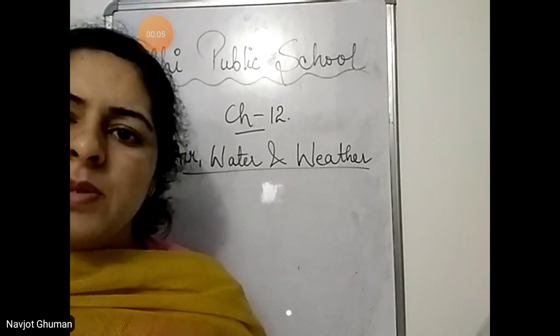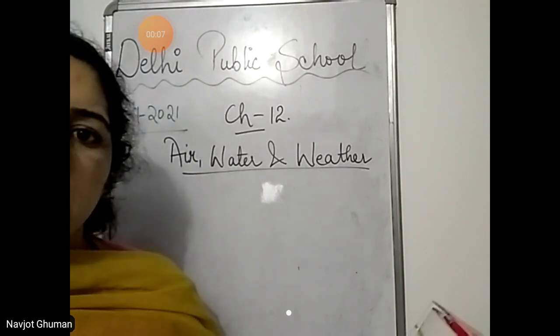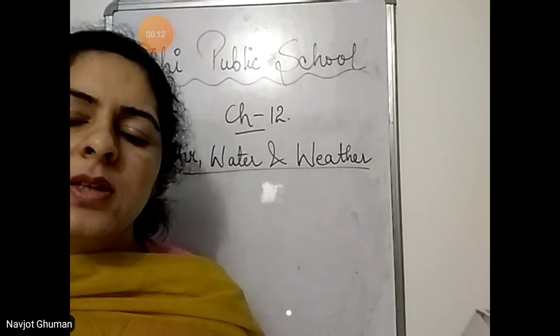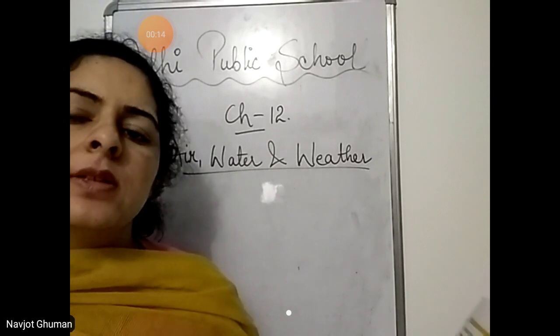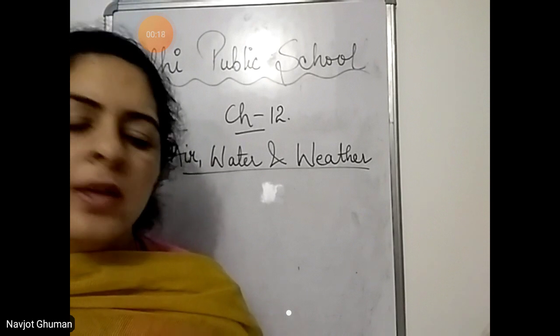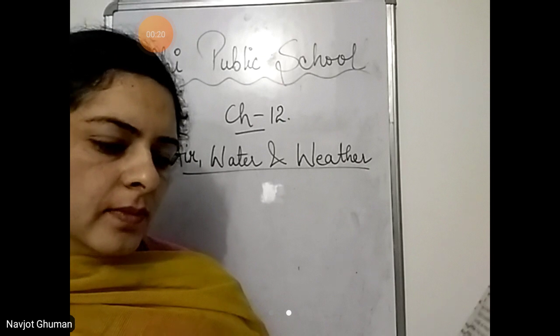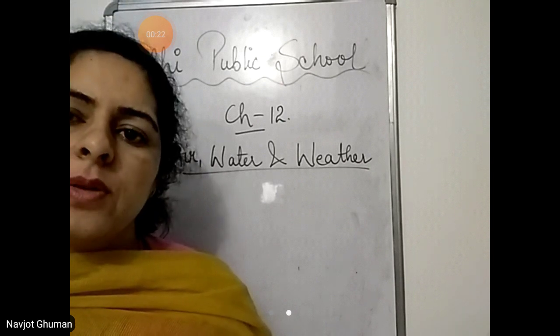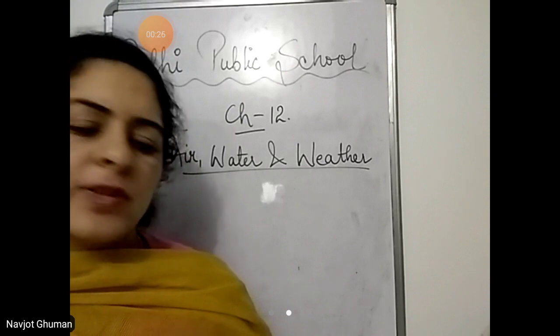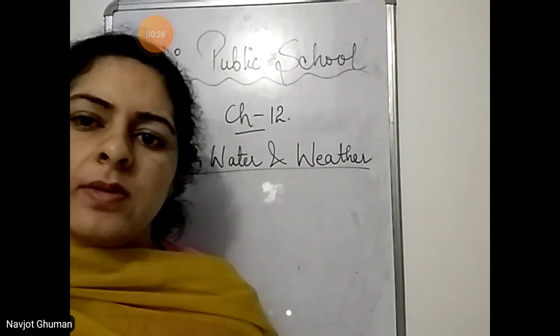Today we are reading chapter number 12, Air, Water and Weather. Till now we have read about the water cycle in this chapter and the composition of air, that what does air contain. So next, come to page number 121 of your book. So next is, let's remember on this page. See what it is.